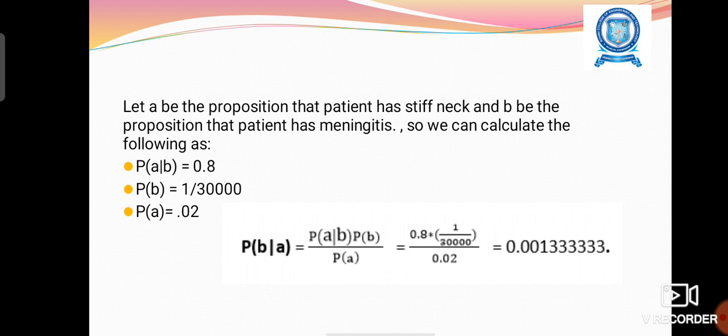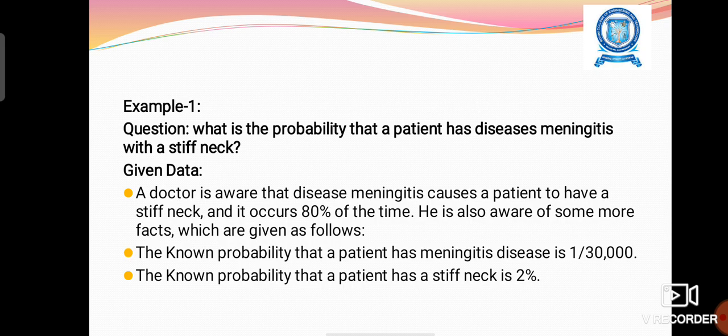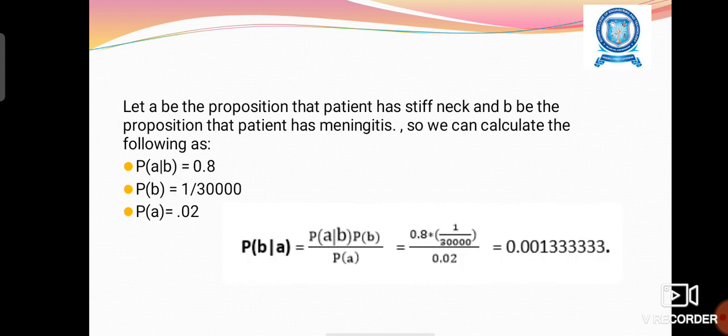Already we have some values: 80% of the patients who have meningitis will also have a stiff neck. So we can write this as P of A given B, where A is stiff neck and B is meningitis disease. So A given B means, if the patient has meningitis, what is the probability that the patient has a stiff neck?